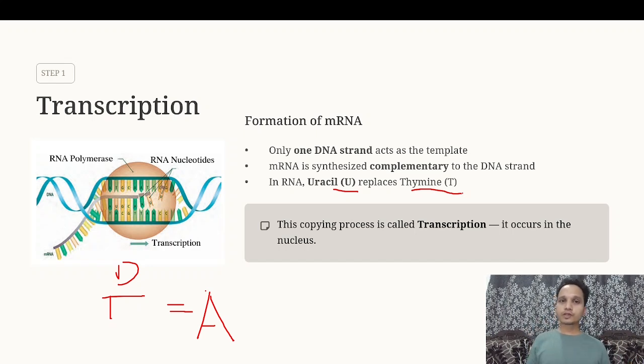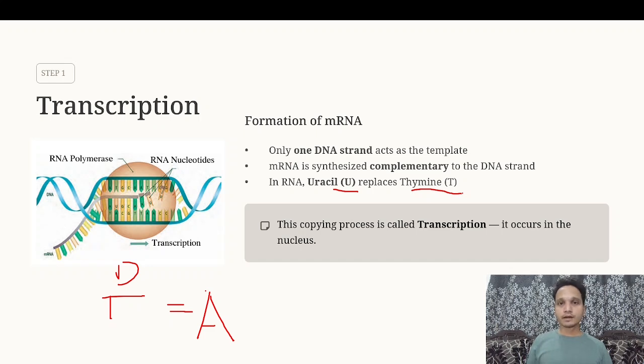Which are those 4 nitrogen bases? You can comment down below in the comment section as the video progresses. So we know that DNA contains four nitrogen bases. And what are those four nitrogen bases? One is adenine, the other one is thymine, then cytosine and guanine. These four are nitrogen bases present in the DNA.